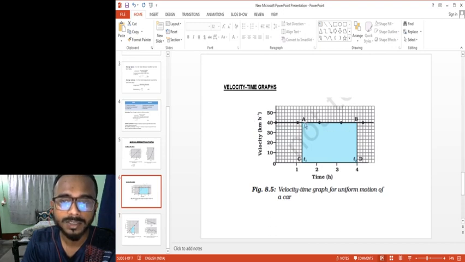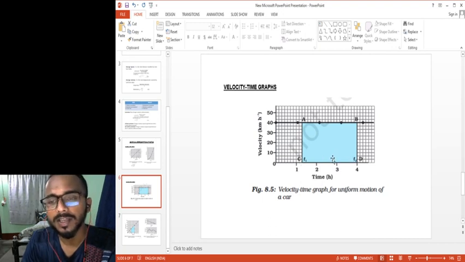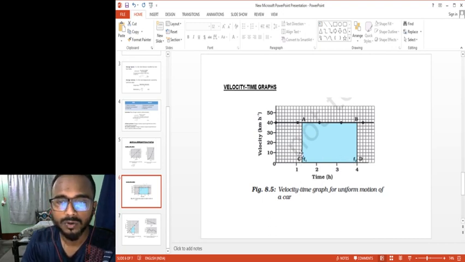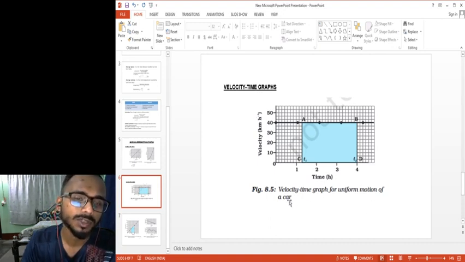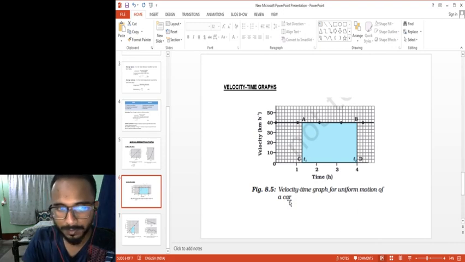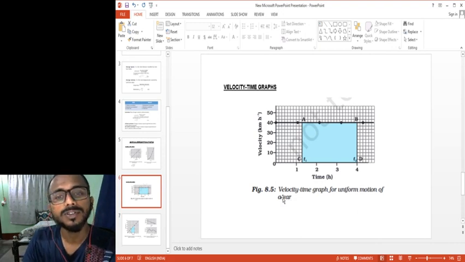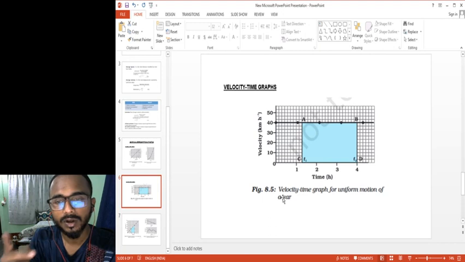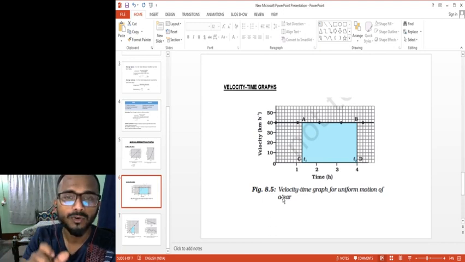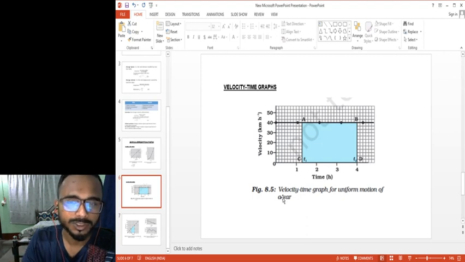That means my velocity is uniform, right? And time is gradually increasing. Okay, so this is your relation between the velocity and time graph for uniform motion. Now you have to learn these graphs, because there might be questions, suppose a 2-mark question or a 1-mark question, that say draw the velocity and time graph for uniform motion. Then you have to draw this.